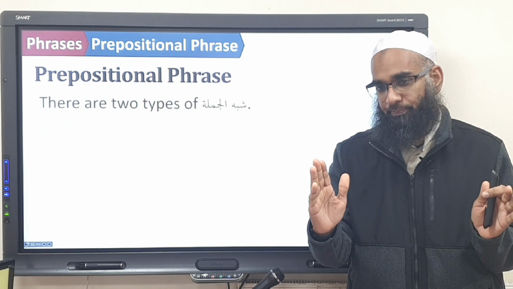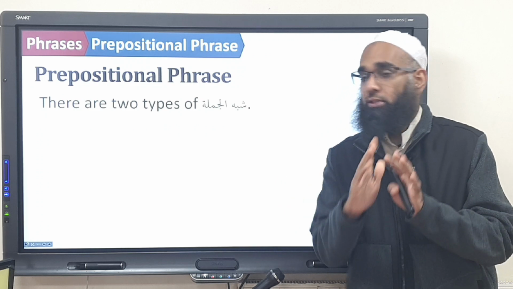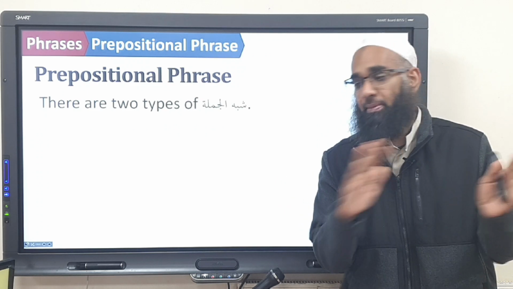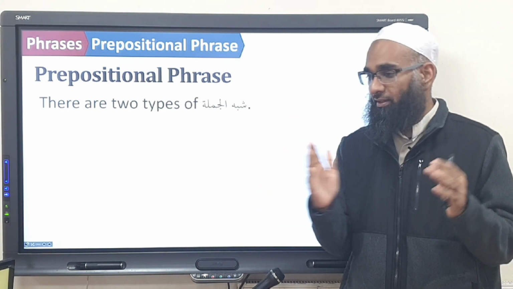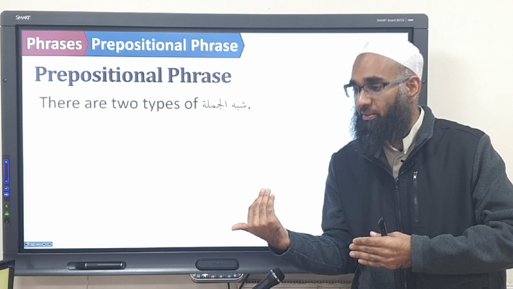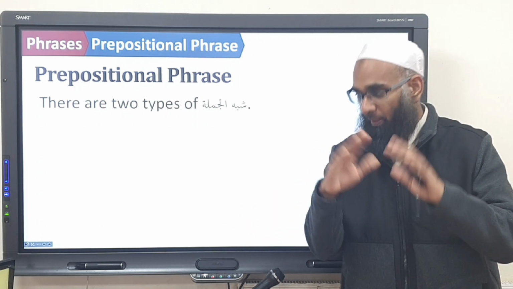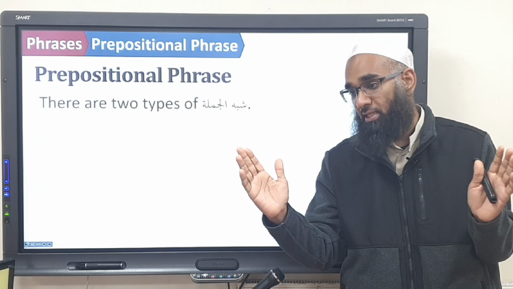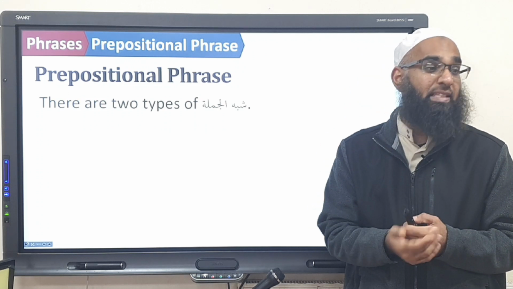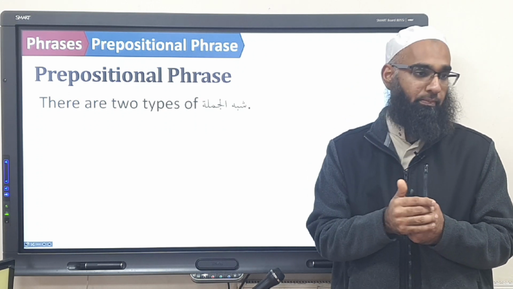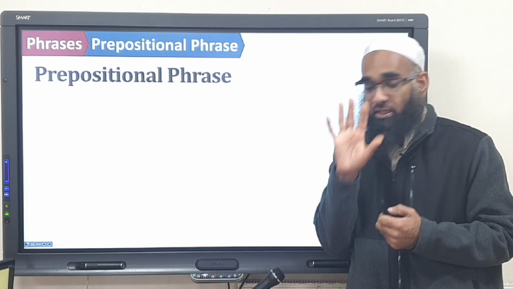In Arabic, however, we have to split them. They do the same job. We have the A team and the B team, like the first team and the reserve team. In football, you have the main 11 and the reserve team, or the youth team and the main team. So in the prepositions, we have two types. You following me? What's the A team? The A team is the asma team, meaning nouns. They both do the same job, but they're made differently.